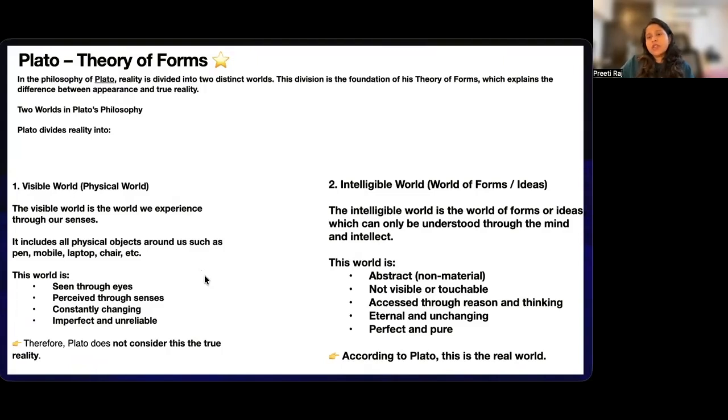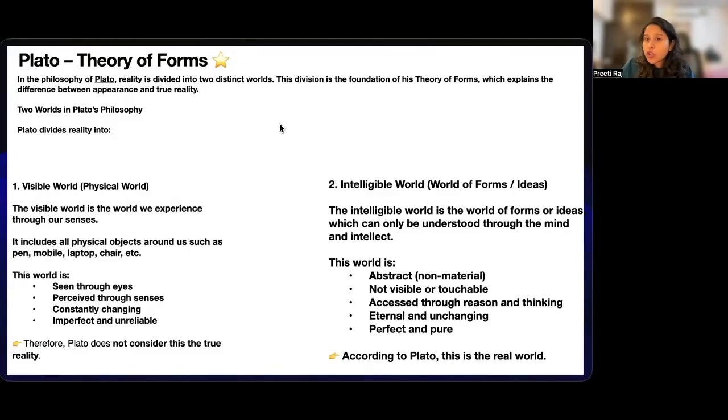So Plato does not trust the senses. Okay, so according to Plato, the eyes deceive us. Senses create an illusion in front of us. For example, you would have seen when you were reading physics that a stick, when we put it in a glass of water, seems bent, it doesn't seem straight. A mirage that you see in front when you are going on a plain road in the afternoon, you would see that on the surface there is water, but it is not real, it's actually a mirage that you are seeing.